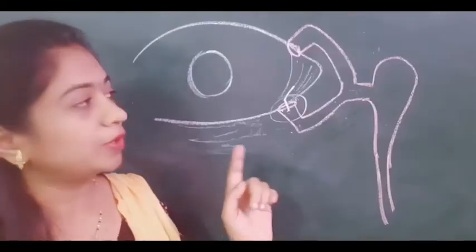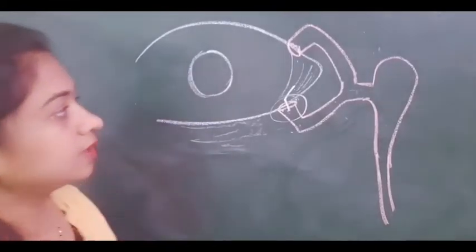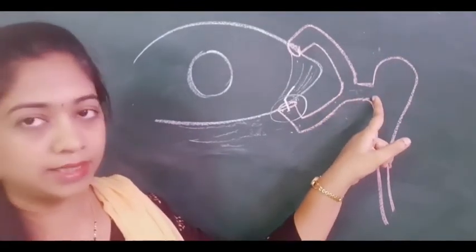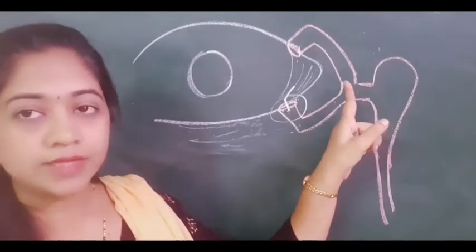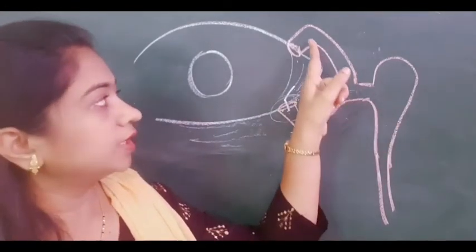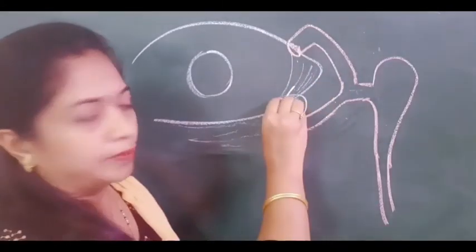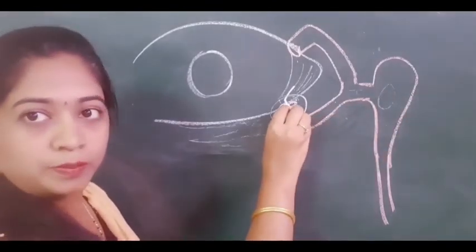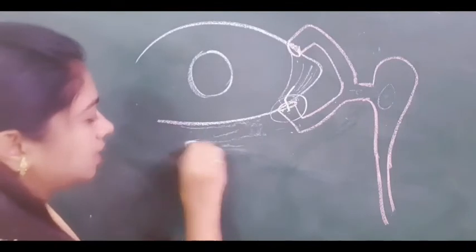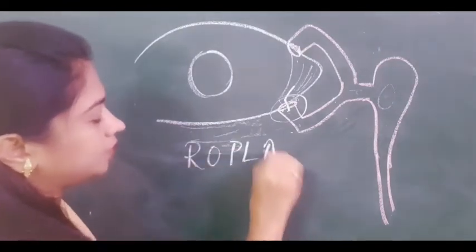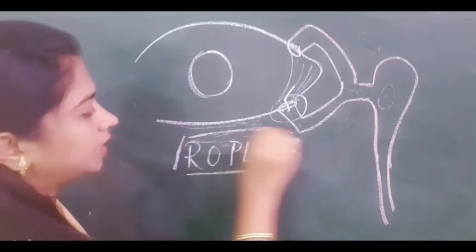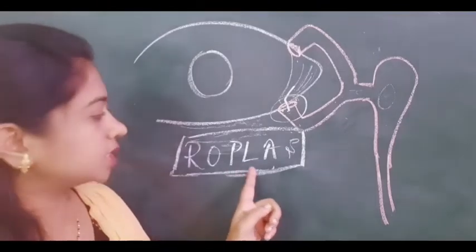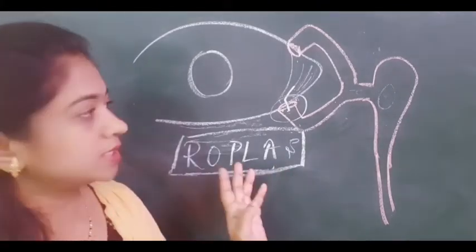Coming to the first test, that is the regurgitation test. In that, we are giving a gentle pressure over the lacrimal sac area, that is just medial to the medial canthal area, and looking for regurgitation of any fluid from the punctum. If there is any collection of fluid in the lacrimal sac, when you press this area, the fluid should come out of the punctum. So that is the regurgitation test. It is also called ROPLAS. This is one of the favorite questions for examiners. They will ask for the full form of ROPLAS. ROPLAS is nothing but regurgitation on pressure over the lacrimal sac area. So this is the ROPLAS test.